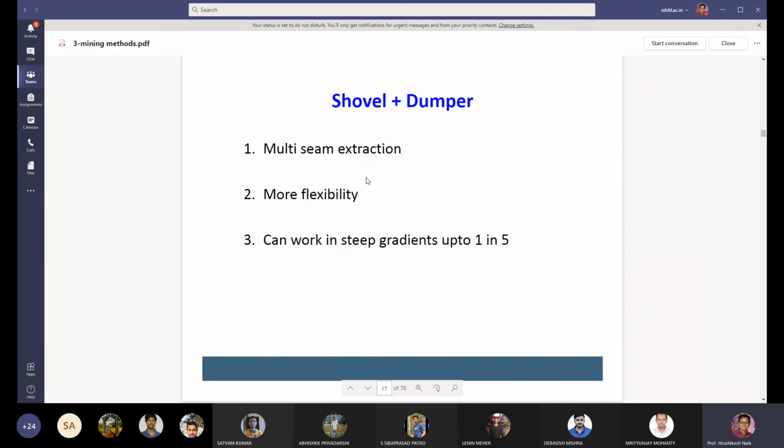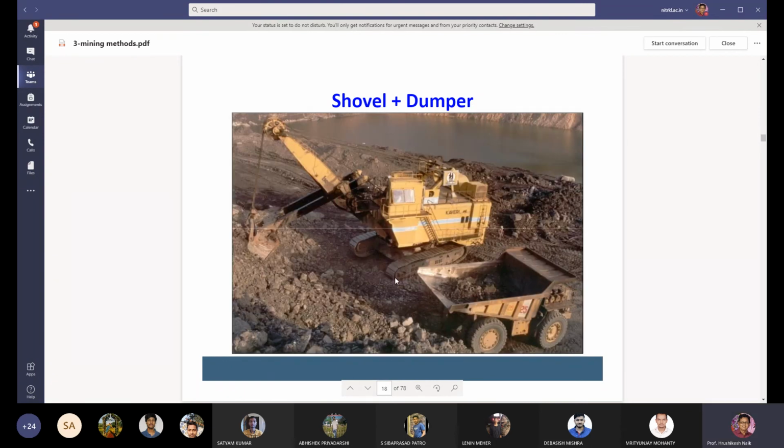If you are using the shovel dumper mining, you can work out the multi-seam extraction. This shovel dumper mining is a very flexible system of mining, and it can work in steep gradients up to a gradient of 1 in 5. This is the shovel dumper mining.